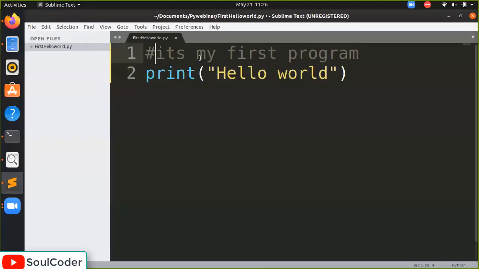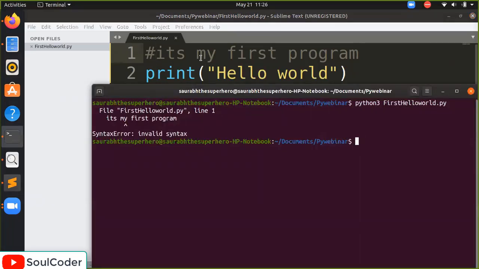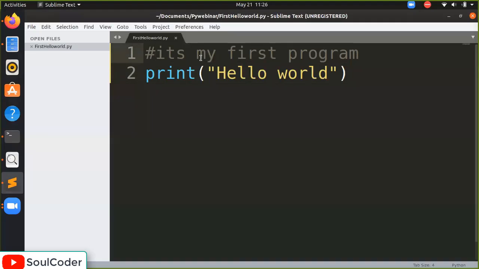So I'm writing hashtag. Hashtag is the comment, a single line comment. Now we will run it. What happens? Hello world. It has ignored the statement which started with the hashtag. Now what if you want to write a multi-line comment? I will write a single quote 3 times and write I am multi-line comment.